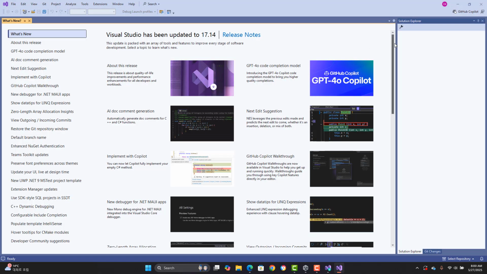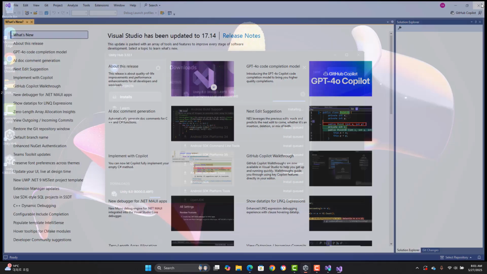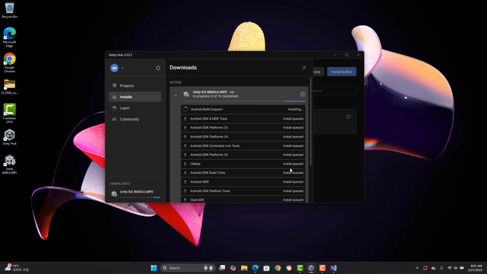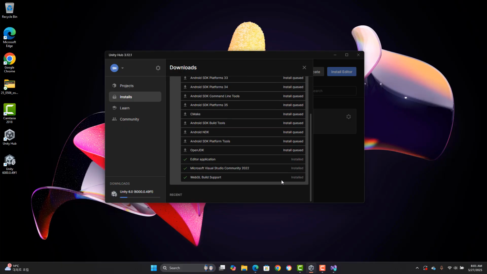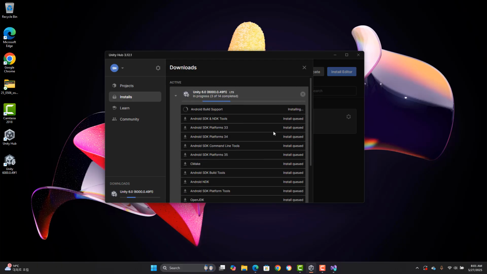This one opens up, but you can actually close it. Now, as you can see, these are installed, and it will just keep going. And yeah, this takes a while.